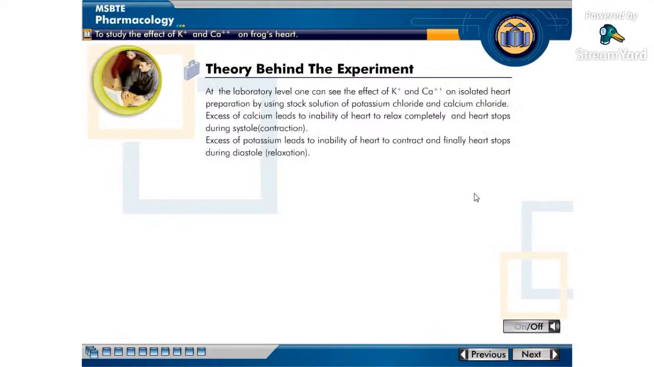At the laboratory level, one can see the effect of potassium and calcium ions on isolated heart preparation by using stock solution of potassium chloride and calcium chloride. Excess of calcium leads to inability of heart to relax completely and heart stops during systole, that is contraction. Excess of potassium leads to inability of heart to contract, and finally heart stops during diastole, that is relaxation.